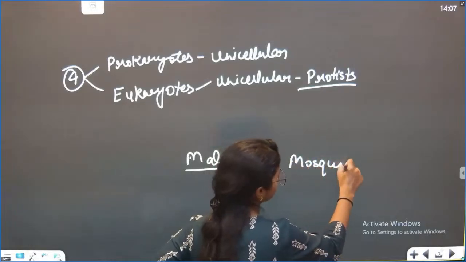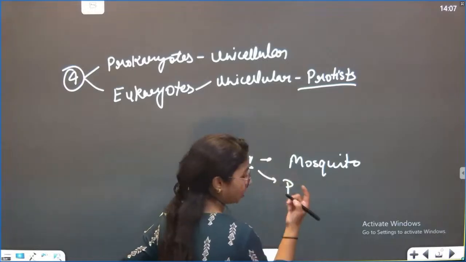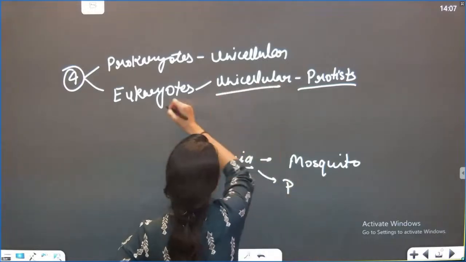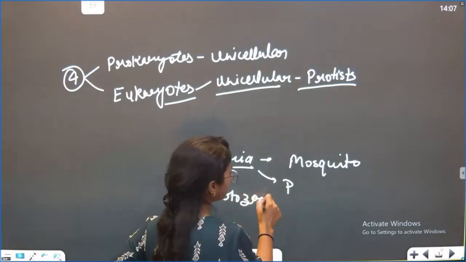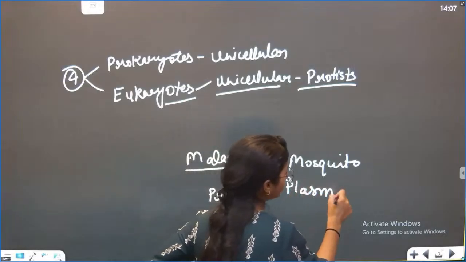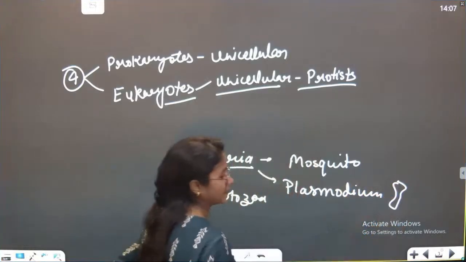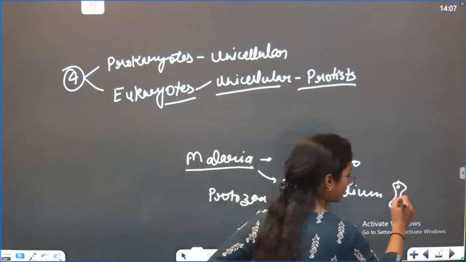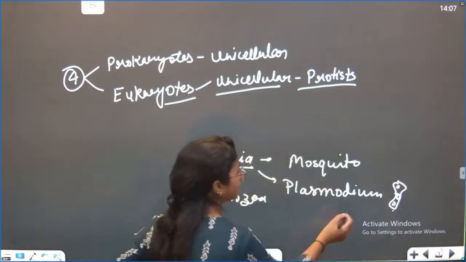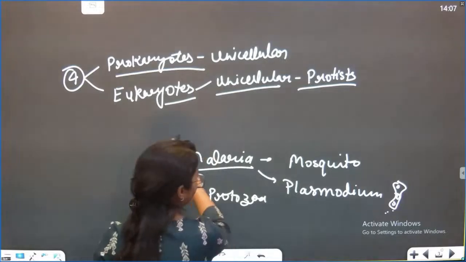Spreading factor is your mosquito. Got it? But it is actually caused by a eukaryote, that is a unicellular eukaryote, one of the protozoans. है ना, जैसे कि अमीबा भी, amoeba is also one of the protozoans. So the name is Plasmodium. The shape is like that. That is also unicellular. Okay, that also has multiple things, nucleus and so many things, but that cannot be kept in the prokaryotes. So they said, okay, fine, got it.